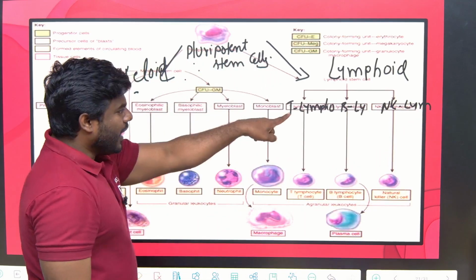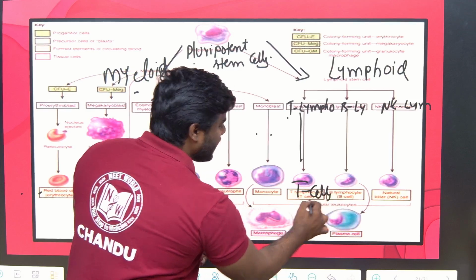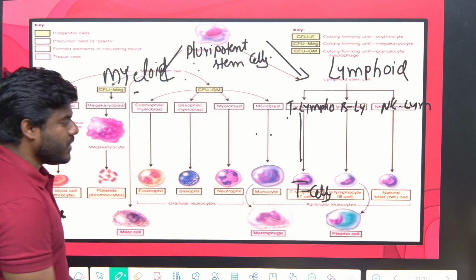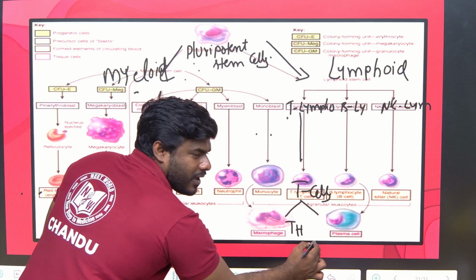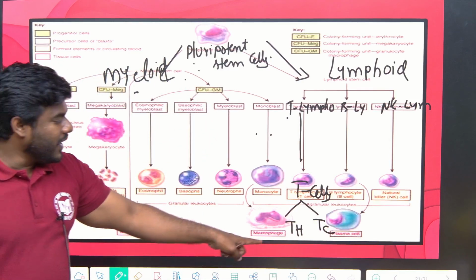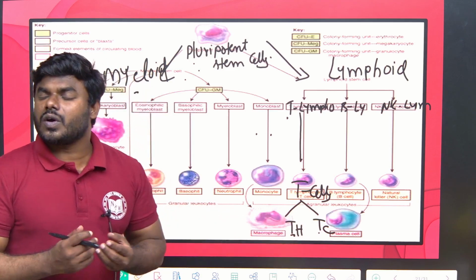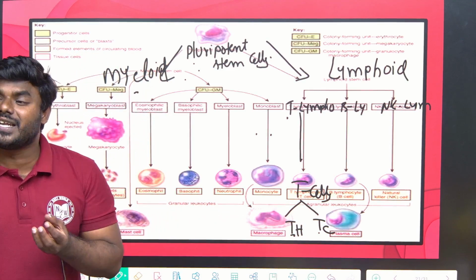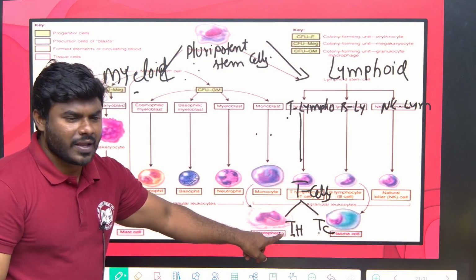Got it? Now the T lymphoblast differentiates into T cells. You're getting the point. We'll read in immunology, but you know it. T cells further differentiate into T helper cells and T cytotoxic cells. T helper cells are involved in the production of antibodies. T cytotoxic cells have a major role in destroying virus-attacked cells. That we'll read separately. Correct?